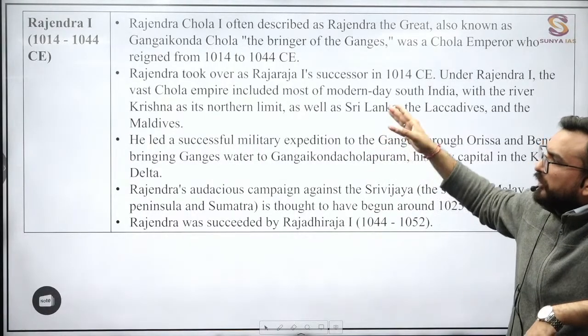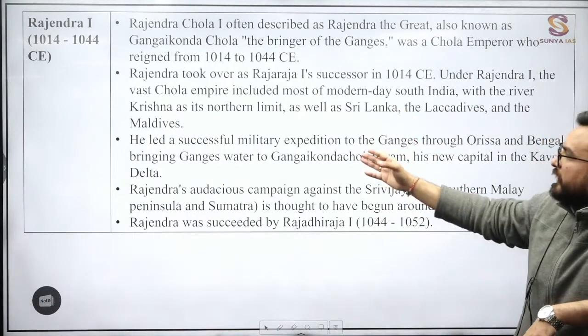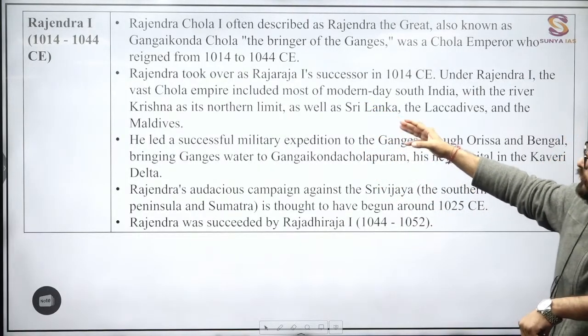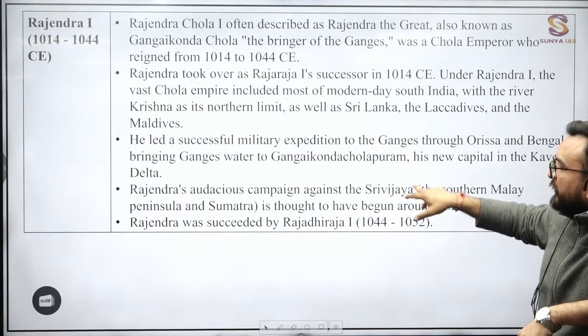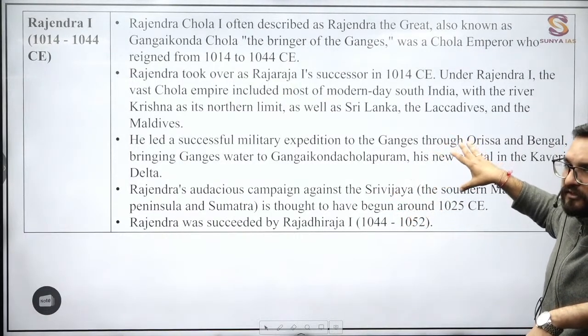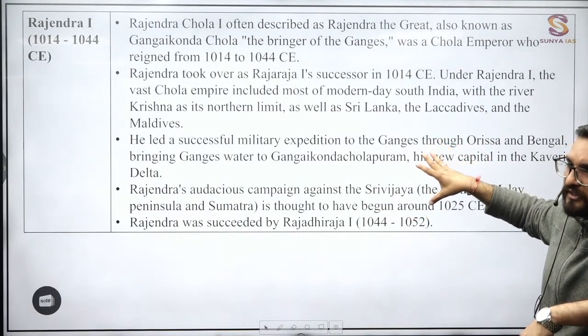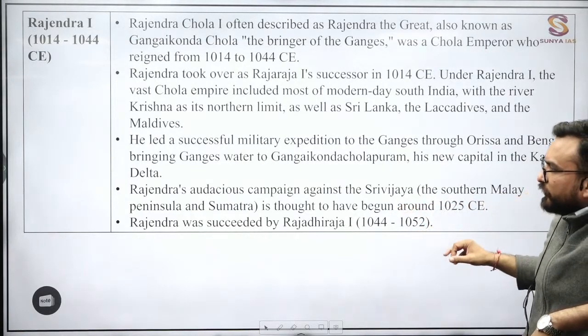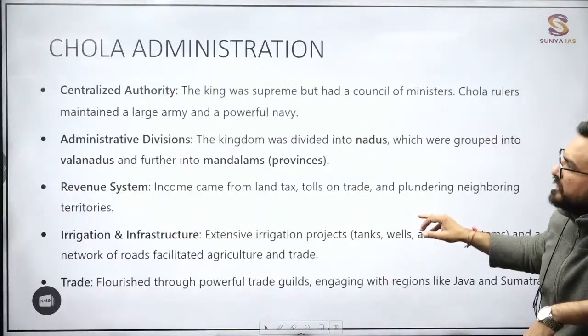Rajendra 1, again from the political angle, you will be understanding successful military campaign to the Ganges, Gangaikonda Cholapuram. He will be defeating whom? He will also be campaigning against the Sri Vijaya Empire. Again, these are of Southeast Asia. So Southeast Asia we expanded into under Rajendra 1. Alright, so this you have to remember, guys. Then these are the later rulers.